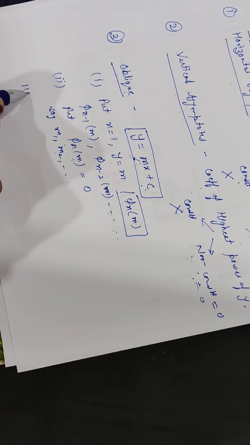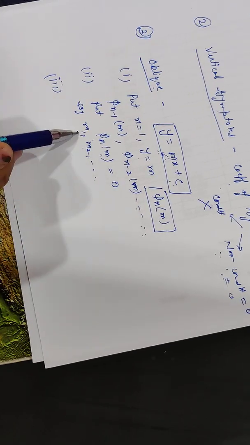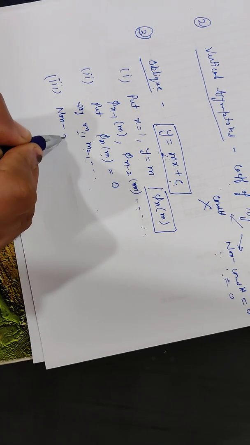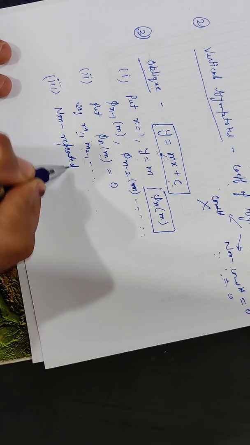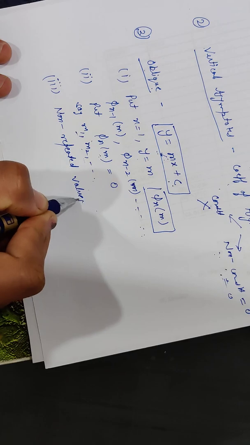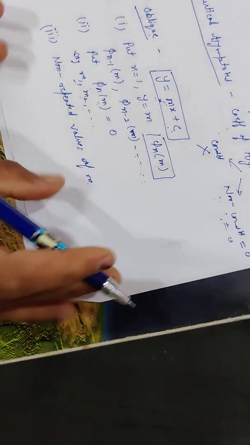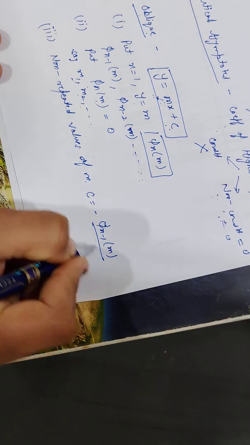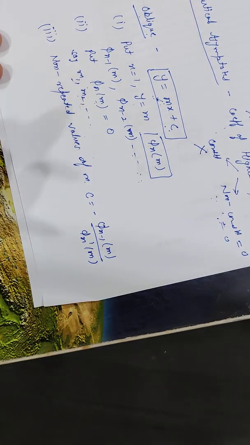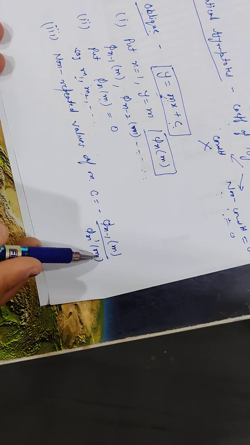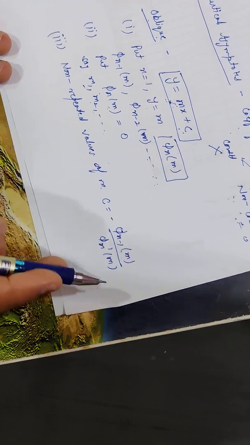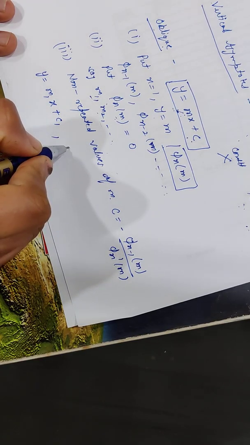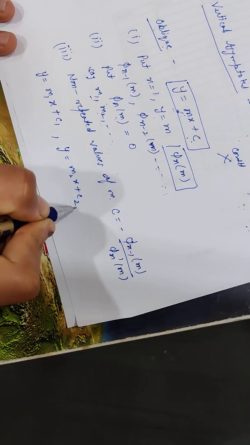To find the value of c, again we have two different methods. If all the values of m are different, that is, for non-repeated values of m, c can be found by the formula: phi n minus 1 of m upon the derivative of phi n at m. Putting the different values of m one by one, we can find the different values of c, and put them in the equation y equal to mx plus c: m1x plus c1, m2x plus c2 and so on.